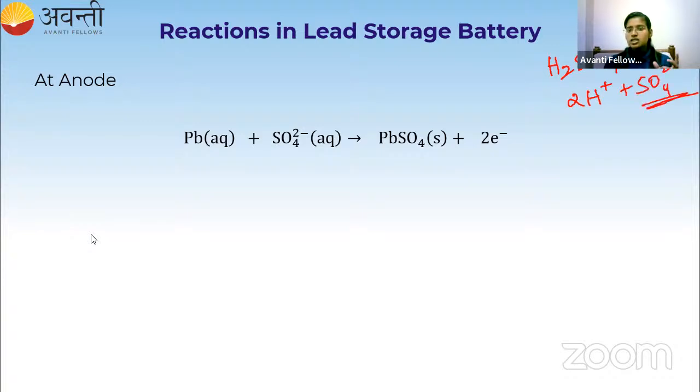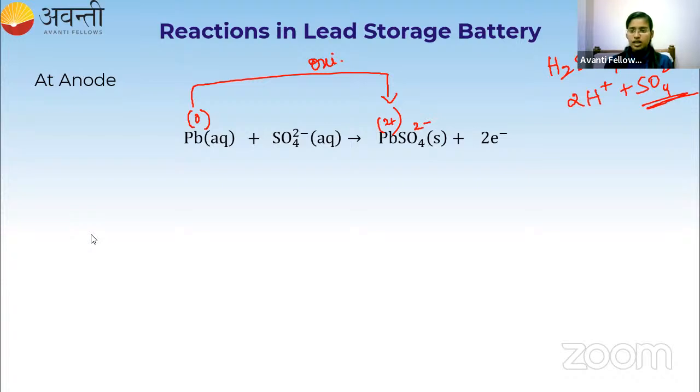So the lead reacts with the sulfate ion and is converted to lead sulfate by the release of 2 electrons. So who is giving these 2 electrons? The lead is giving out these 2 electrons, so lead is getting oxidized. The oxidation state of elemental lead is 0, and since sulfate has a 2 minus charge, lead is 2 plus. So lead is going from 0 to 2 plus, so it is oxidation. Oxidation happens by the loss of 2 electrons for lead.